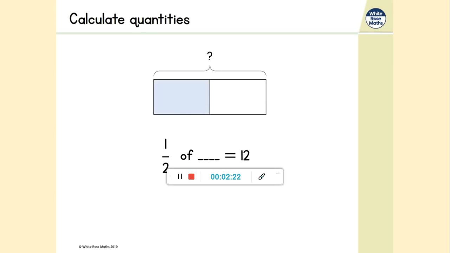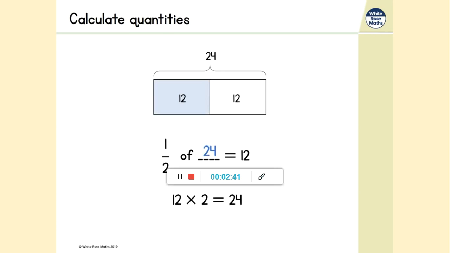That's the question. What's the whole? And we know that half is 12. Half of something is equal to 12. So we know that that half's 12. So we know that the other half's 12. So you might do an addition or a multiplication that we can see here. 2 lots of 12. 12 times 2 is 24. So half of 24 is 12.